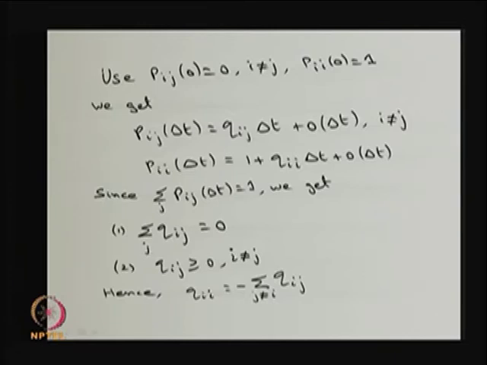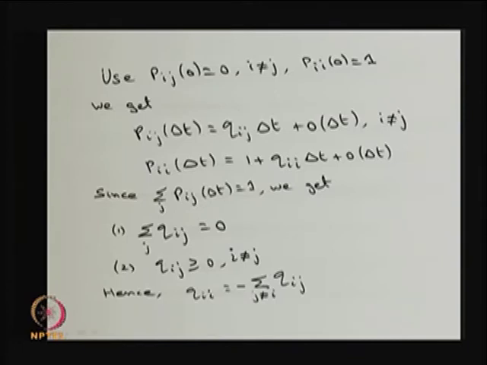When you add both the equations for all j, you get the summation over j of Qij equal to 0. All the Qij quantities are greater than or equal to 0 from the first one, because the left hand side is a probability, and this is multiplied by delta t, which is always greater than 0. Therefore, Qij is greater than or equal to 0 for all i not equal to j, whereas if I add over all j, that is 0.